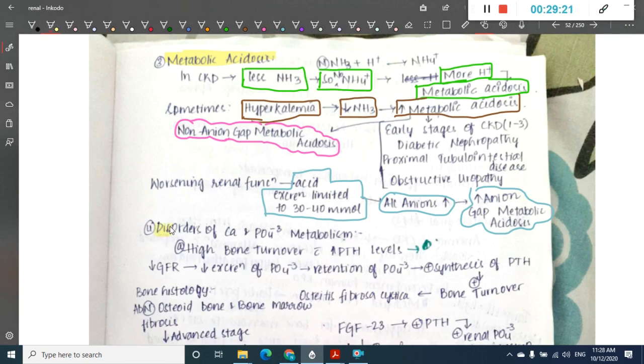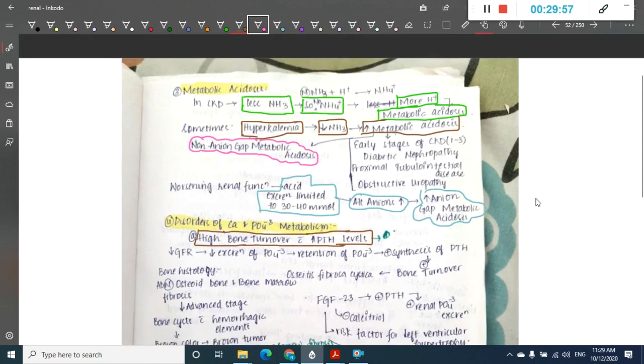In chronic kidney disease, there are also disorders of calcium and phosphate metabolism. First, as I have said, there will be increased parathormone levels. Because of increased parathormone levels, this can be associated with high bone turnover. Okay, there is high bone turnover with increased parathormone levels. This increased parathormone level will decrease the GFR, and they will decrease the excretion of phosphate.